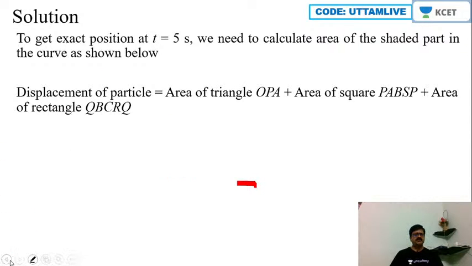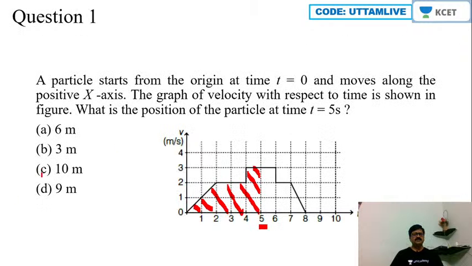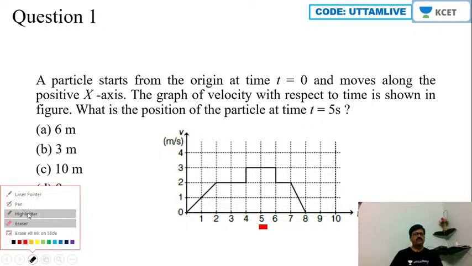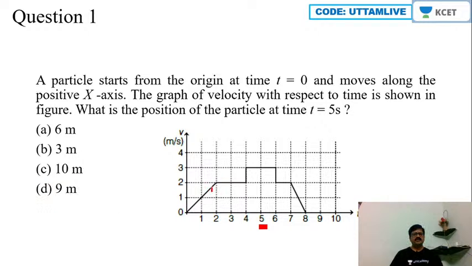Now as you all can notice here, let me just go back to this diagram. Here we have one triangle, is it not? Let us go ahead and find the area of this triangle quickly. Let me just erase this off. Firstly, we will find the area of this triangle.